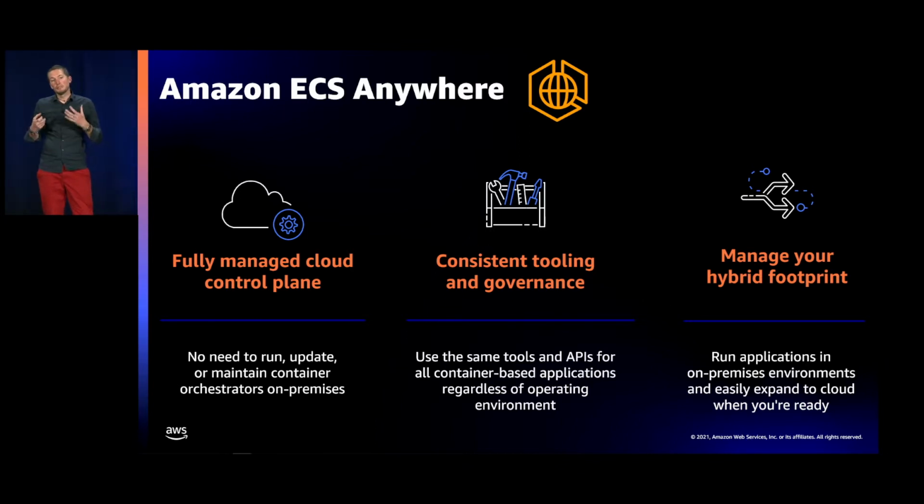So you don't need to run your own container orchestrator on-premises anymore. You could just deploy Amazon ECS Anywhere on your virtual machines on-prem, and we will manage everything for you. So you use the same tools and APIs that you know with Amazon ECS for running your workloads that are in the cloud or on-premises.